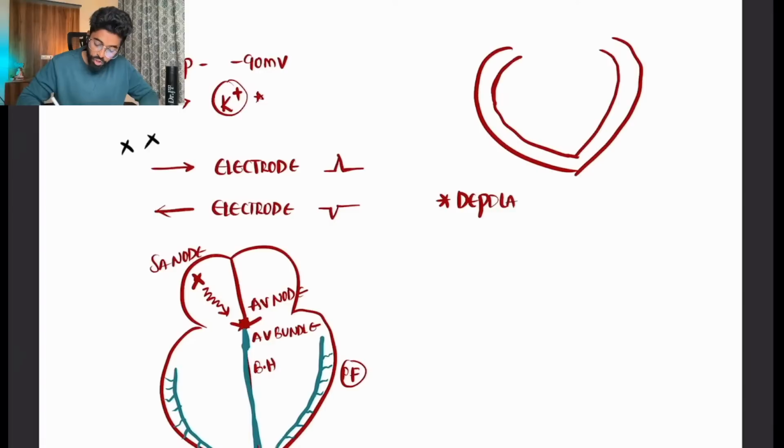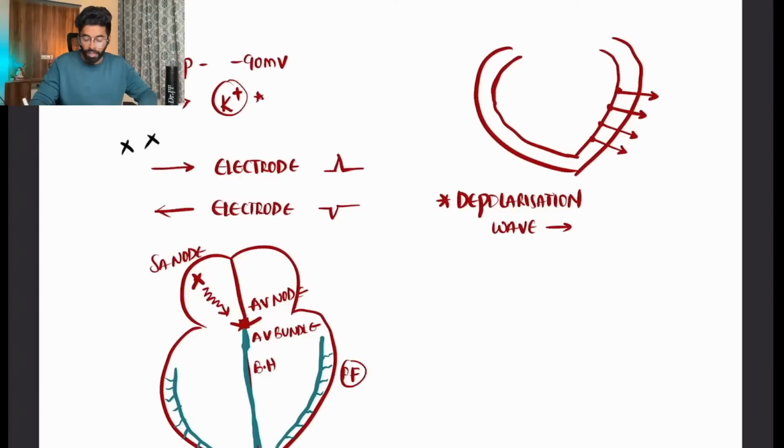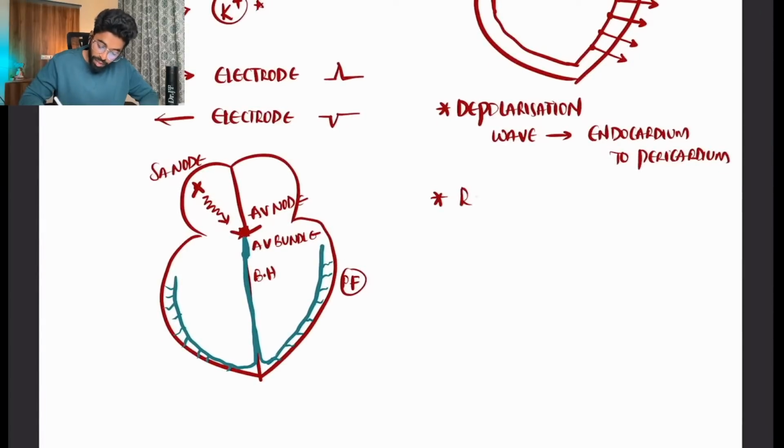So the depolarization wave moves in a direction from endocardium to pericardium, endo to peri. Now the repolarization wave will move in the opposite direction, obviously.